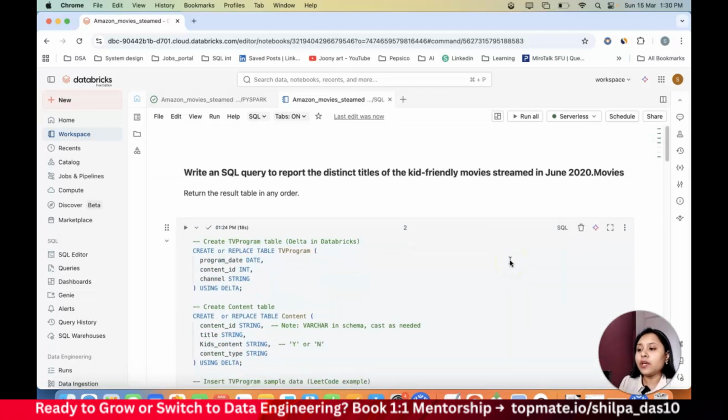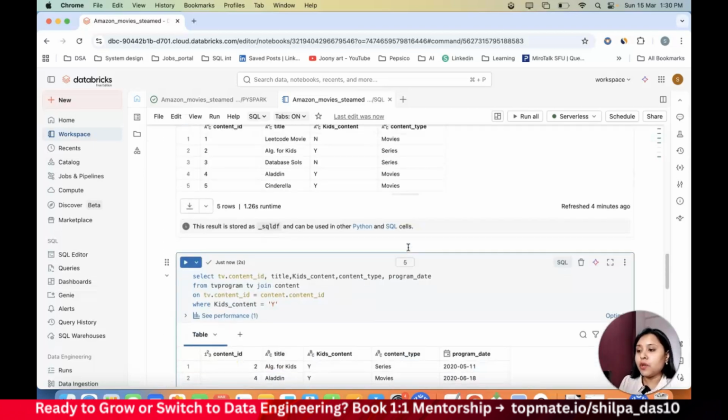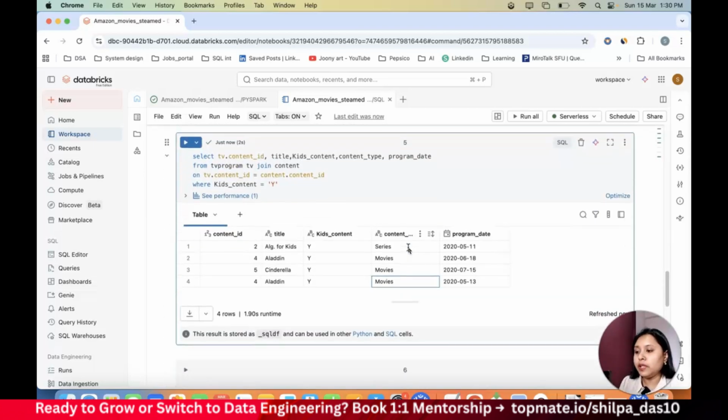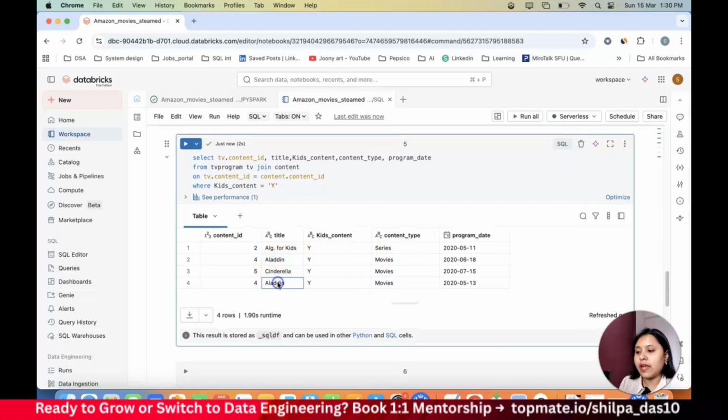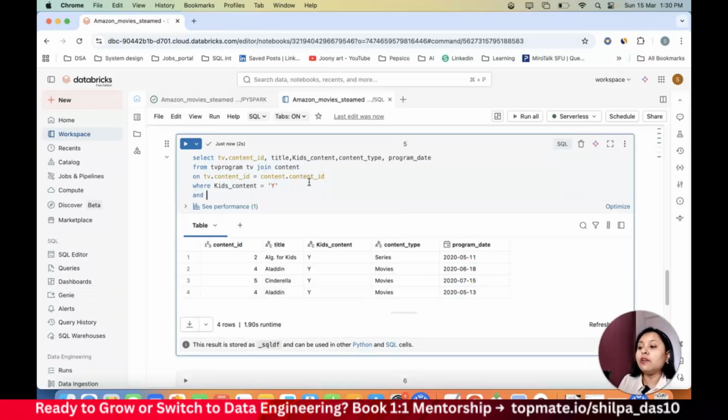Now, if you will see in the question, it will say distinct titles, because I could see here titles are duplicated. So in this, Aladdin is coming twice, right? So you need to make sure there is only one record when you are giving the result. That is also one thing. Now I see both the dates are different here. I need the one which has been streamed in the month of June 2020. I don't want the one which is in the month of May. Okay, so for that, what I will do is I'll use an AND condition with the kid content Y. I also need to see if my program date month is 6 and the year is 2020.